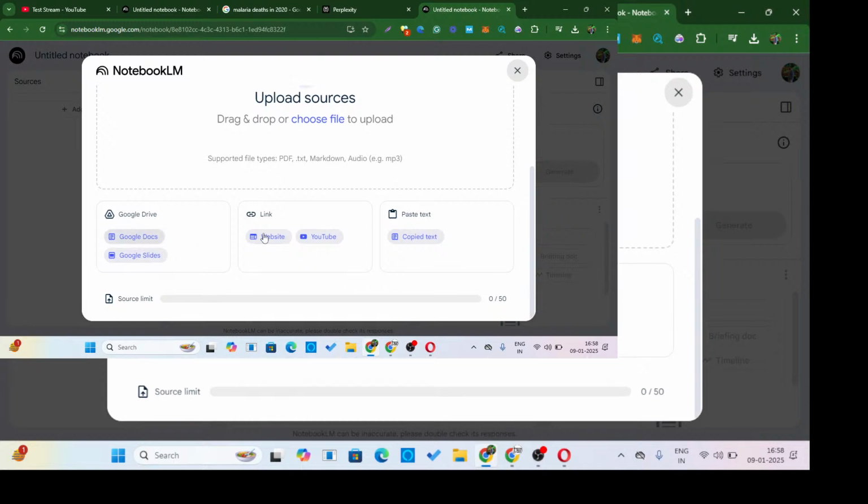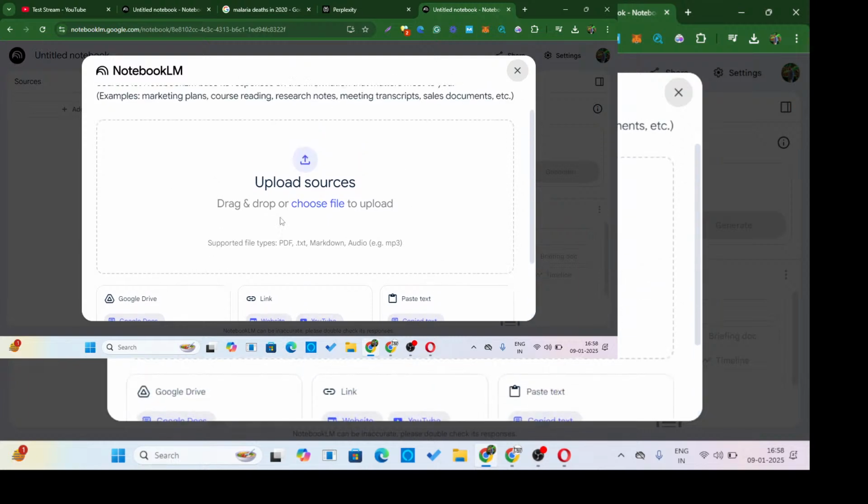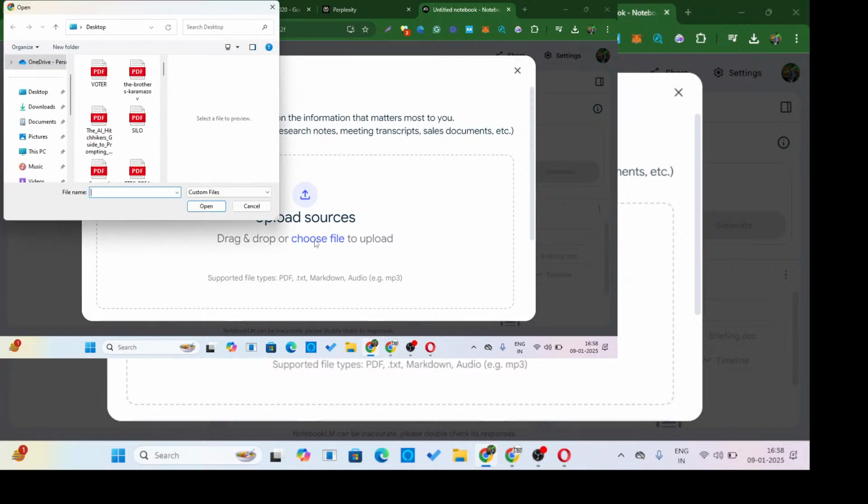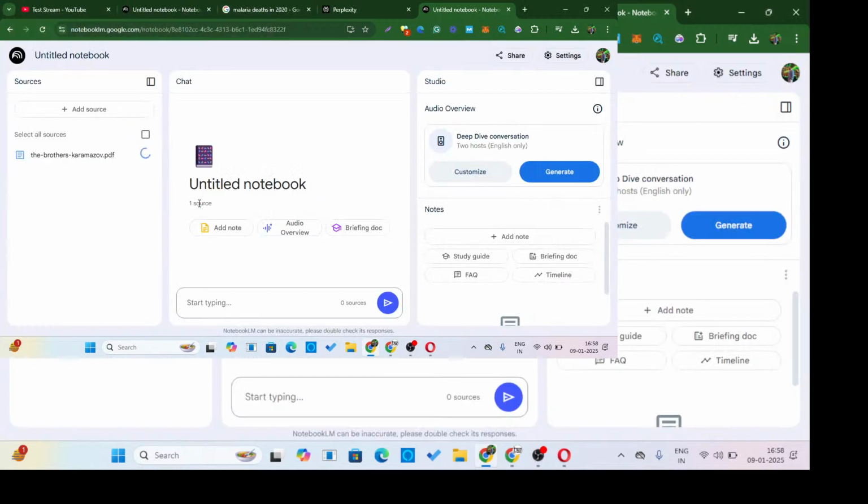You can upload Google Docs, you can upload links to websites, you can upload even links to videos, YouTube videos, or upload a PDF book in the form of book, right? So that's what you can do, and then ask it questions. So let's see an example. Let's say it's a book. So it will give you some options to ask as well.